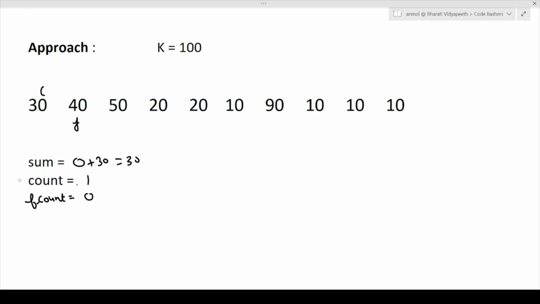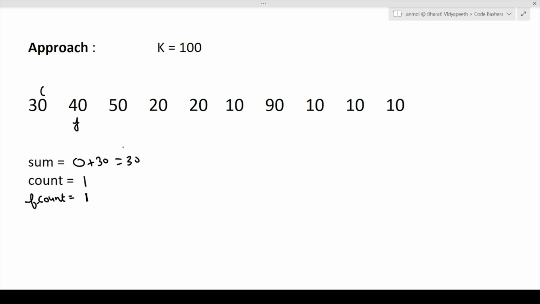And at every step we will be checking, comparing the f count with our count. So f count will store the maximum value of f count and count. So here the value of f count is 0 and the count is 1. So what is the maximum value in f count that will be coming? It will be 1. So here count is 1, f count is 1. Okay, now we have moved to this jth location.